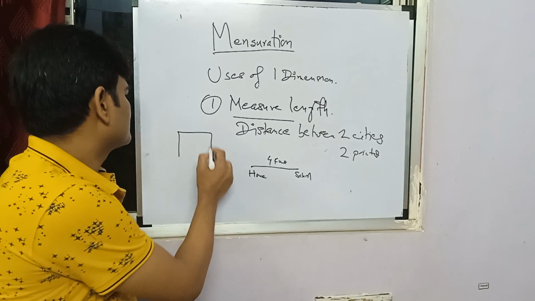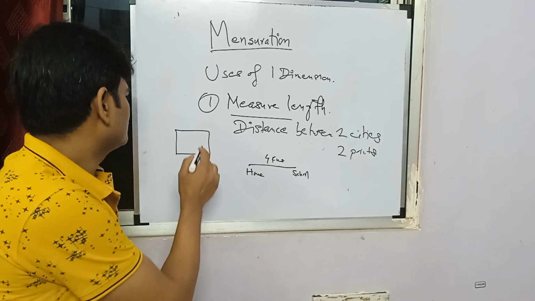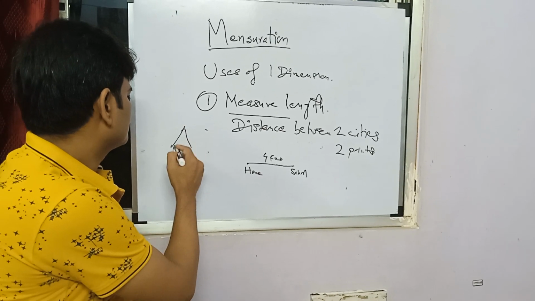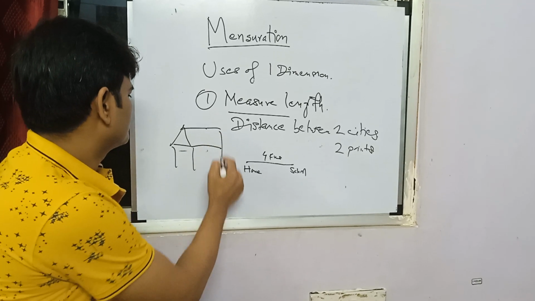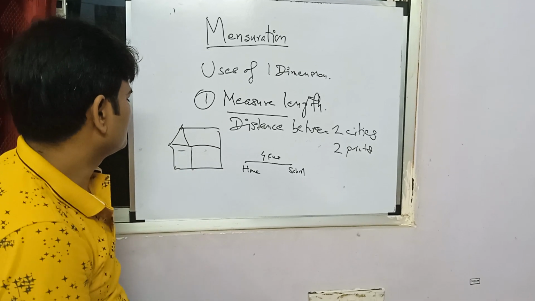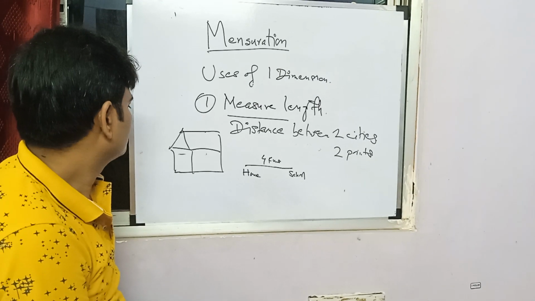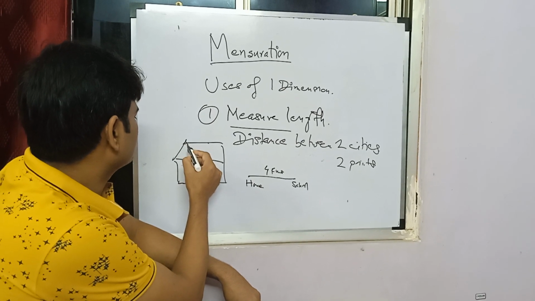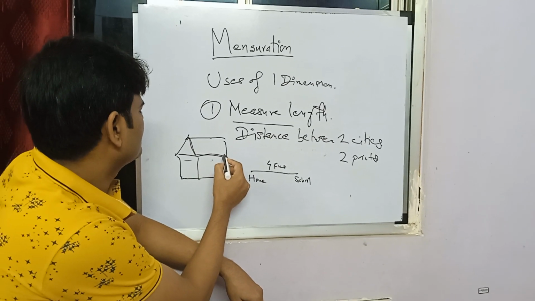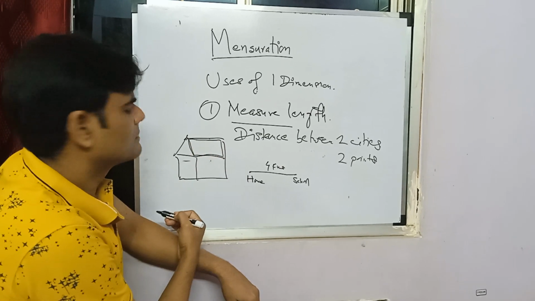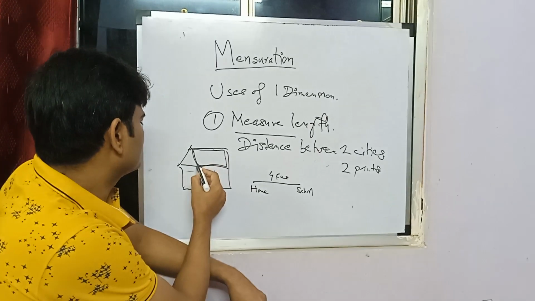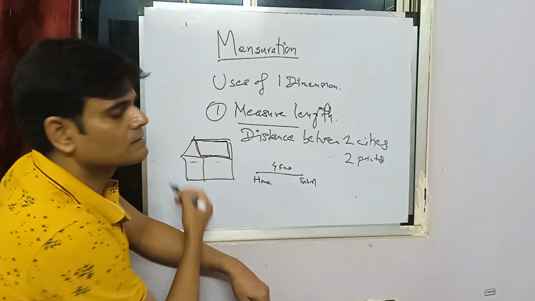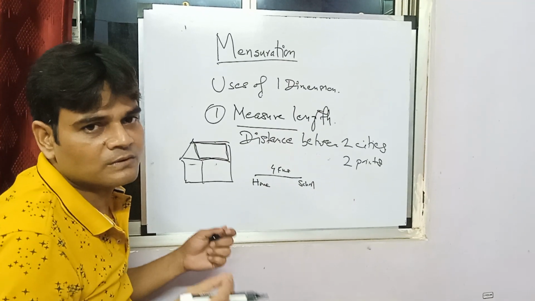Now, you have a house. How do I draw a house? Let me draw like this. This is a good house, right? Now I want to fence this. I want to simply fence this whole thing. So this is what we need: this length plus this length plus this length plus this length. Wherever only length is concerned.